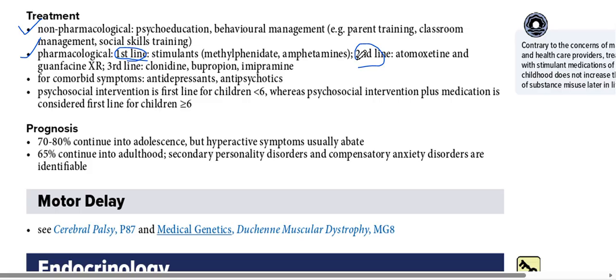So it goes like this: in pharmacological management, first line is known as stimulants, basically CNS stimulants, right? Like methylphenidate. Second line atomoxetine. Third line clonidine. For comorbid conditions, antidepressants and antipsychotics can also be given. Psychosocial intervention is first line for children less than 6. Psychosocial intervention alone is for children less than 6, but psychosocial plus medication is considered first line for children more than 6.